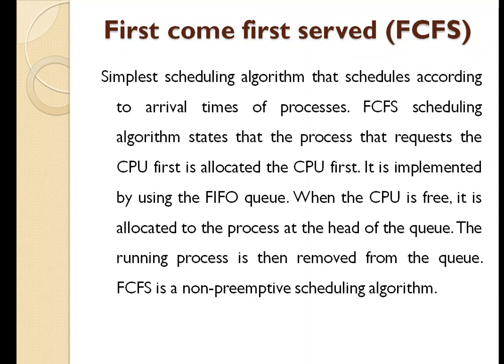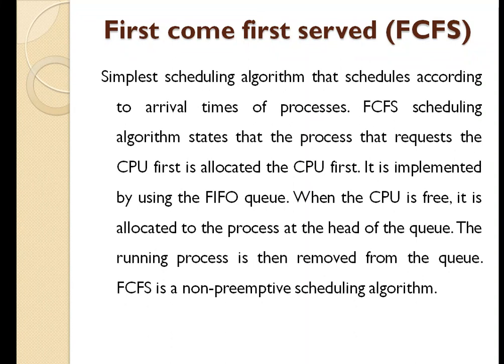In the last year you have learnt about first in first out queue. So to implement the FCFS, that is first come first serve scheduling algorithm, we are going to use FIFO data structure. When a process enters the ready queue, its PCB is linked onto the tail of the queue. So the process control block of that process will be added at the end of the queue. When the CPU is free, it is allocated to the process at the head of the queue.